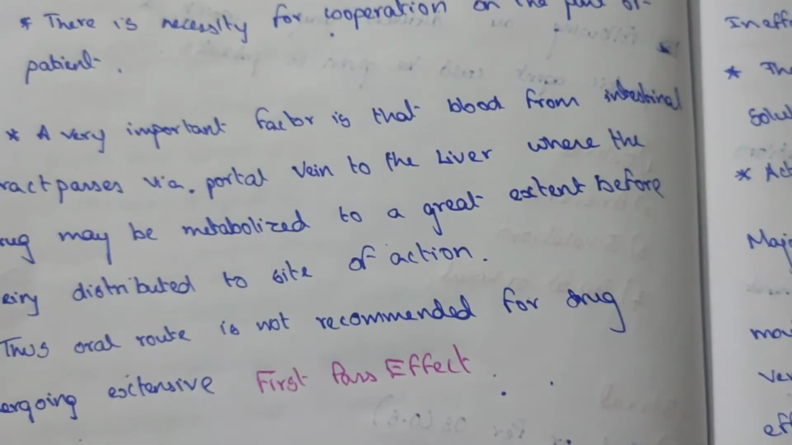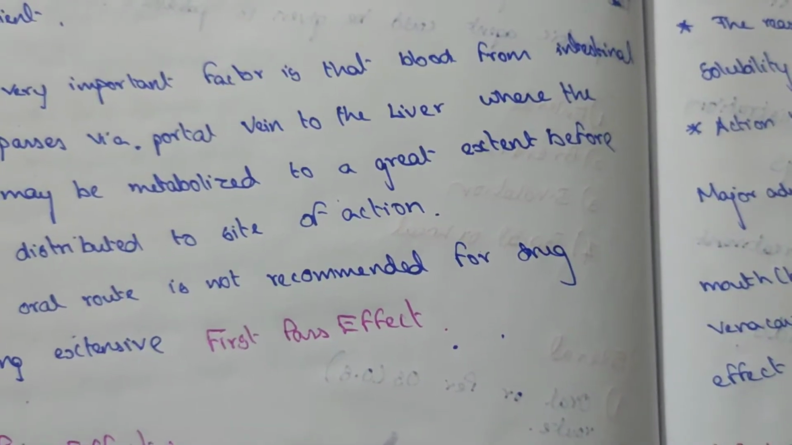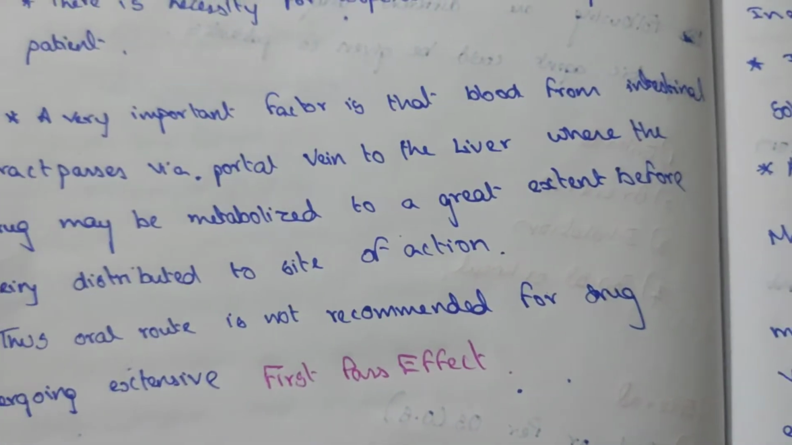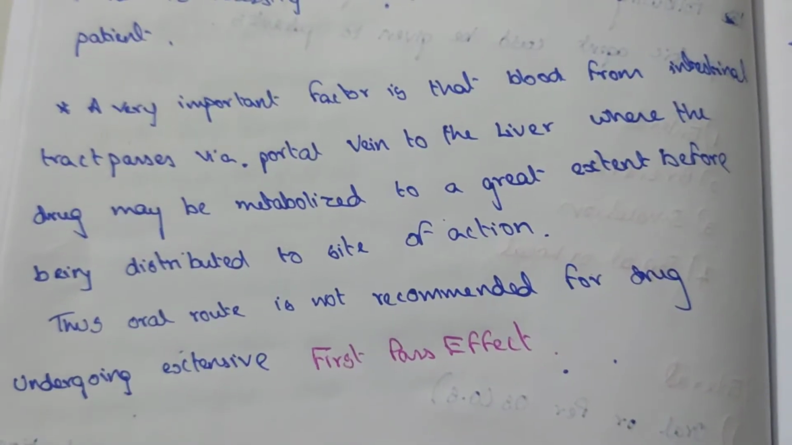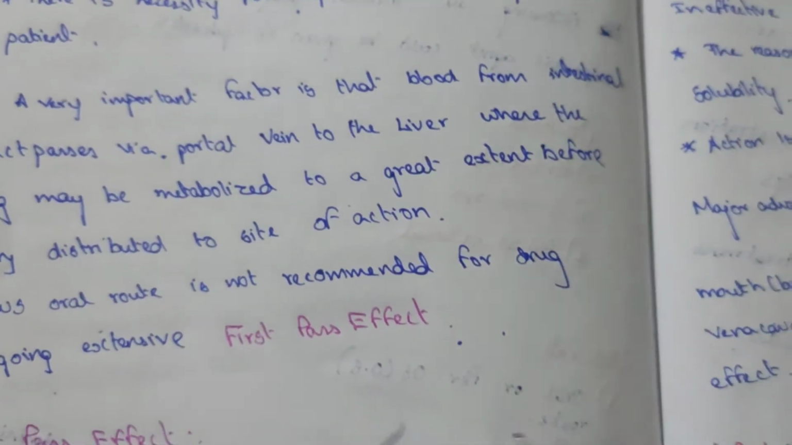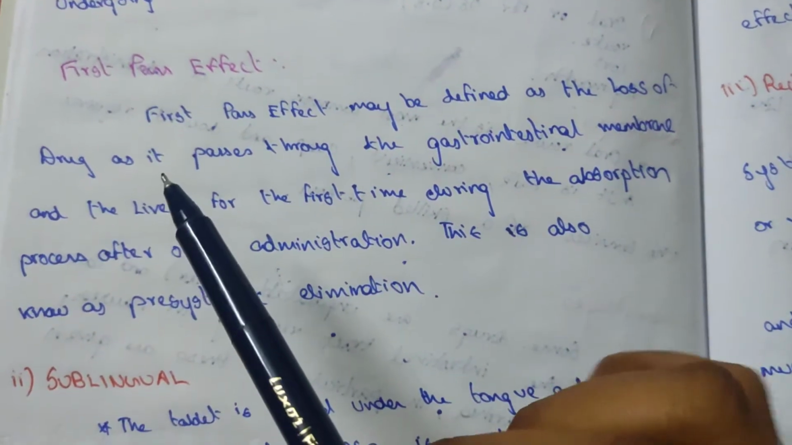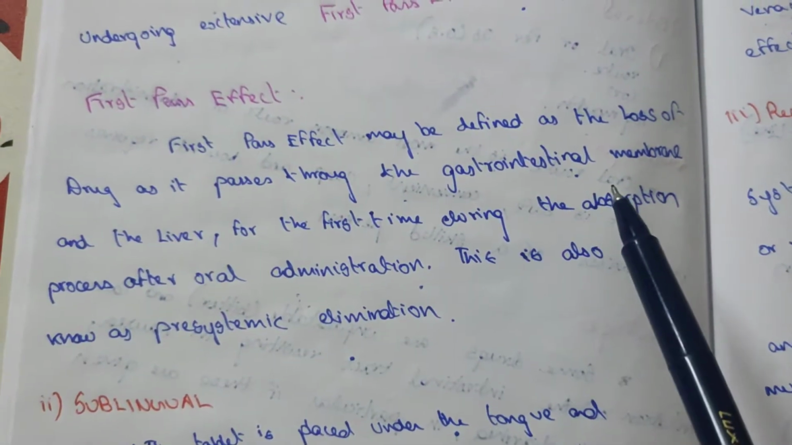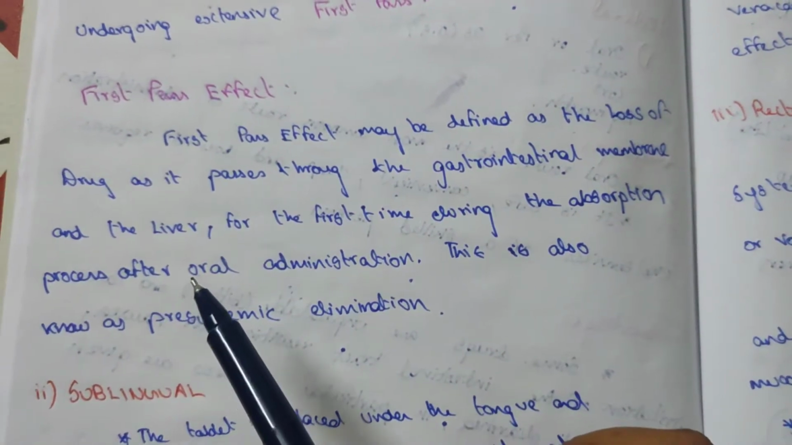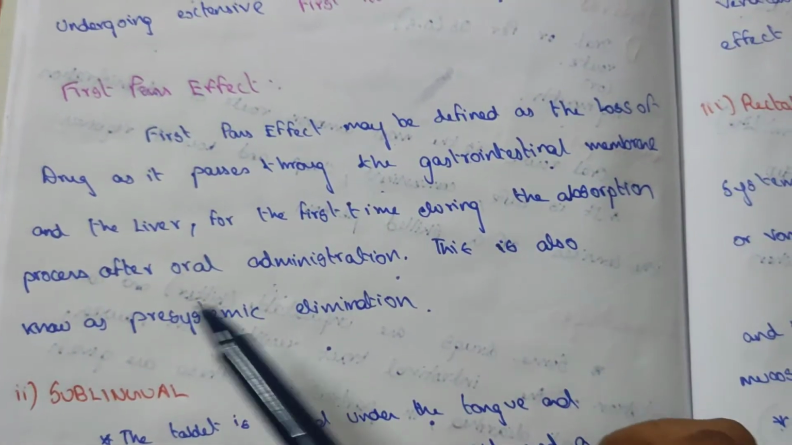If a drug produces 100% action when it enters the liver, this is known as first pass effect, and the action is reduced after coming out of the liver. This reduces the action, and this can be compensated by giving more dosage of the drug. The first pass effect may be defined as the loss of drug as it passes through the gastrointestinal membrane and the liver for the first time during the absorption process of oral administration. This is also known as pre-systemic elimination.